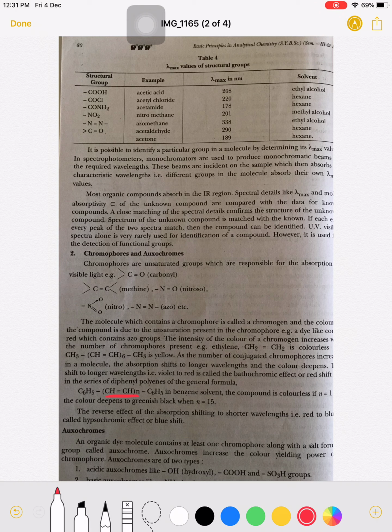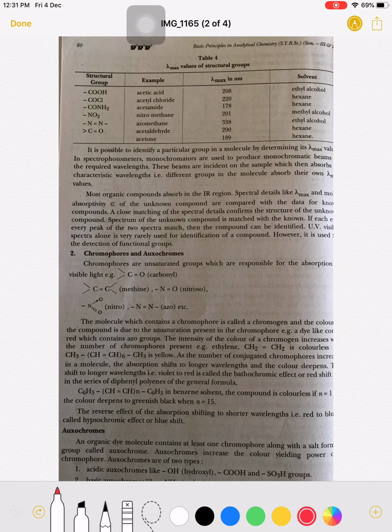Okay. Now what is meant by exochromes? An organic dye molecule contains at least one chromophore along with a salt forming group. That salt forming group is called an exochrome. Organic dyes are colored because of the presence of one chromophore along with the salt forming group, and that group is known as an exochrome.